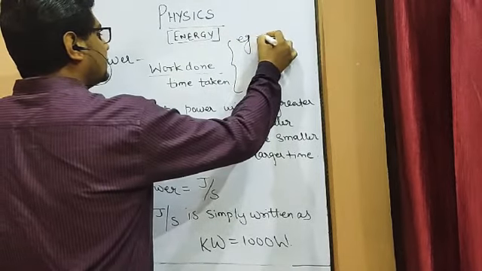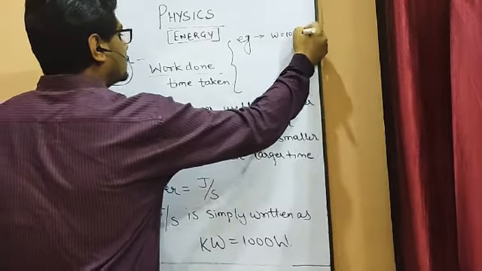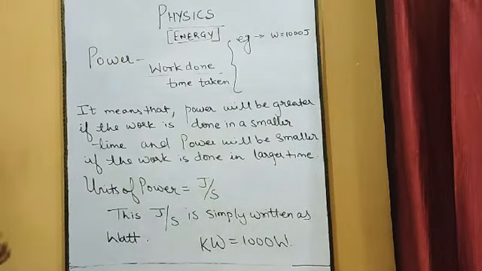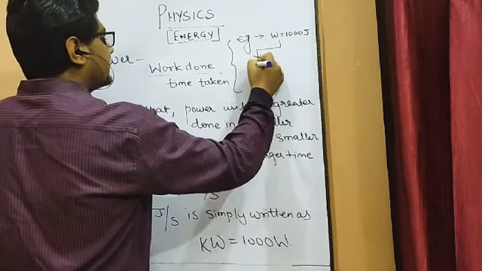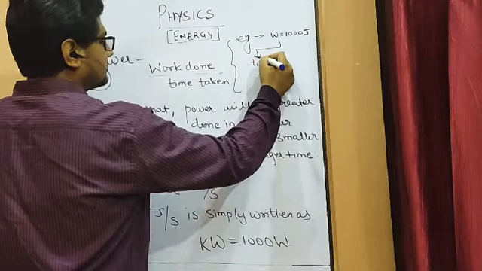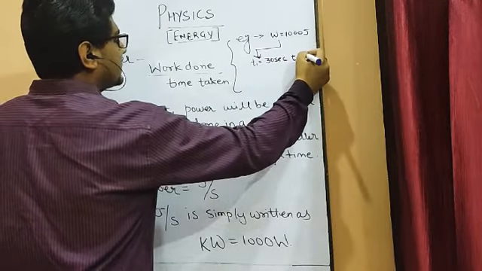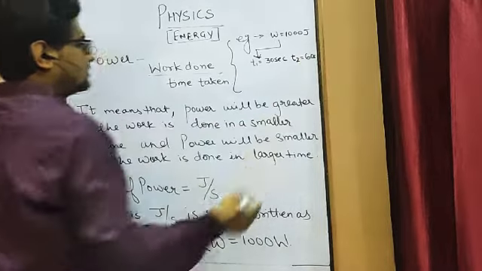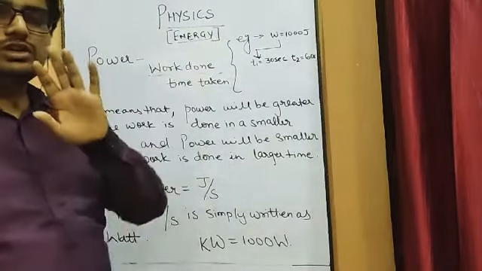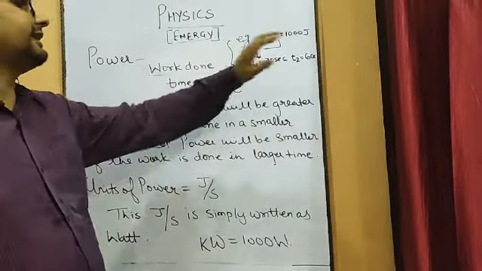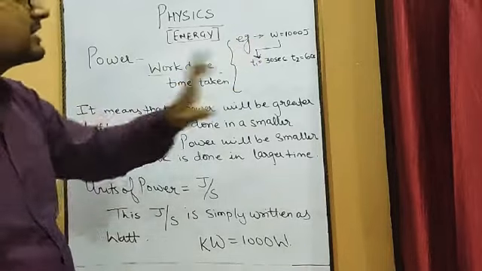suppose a person does a work of 1000 joule. How much work has the person done? 1000 joule. In the first case, he has taken a time of 30 seconds. In the second case, he has taken a time of 60 seconds, suppose. So the same person has done 1000 joule of work in two different time periods. In the first case, he has taken 30 seconds. In the second case, he has taken 60 seconds.